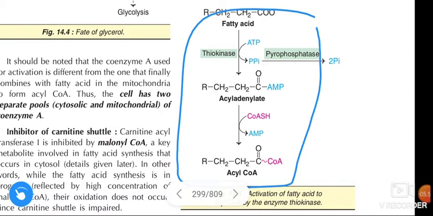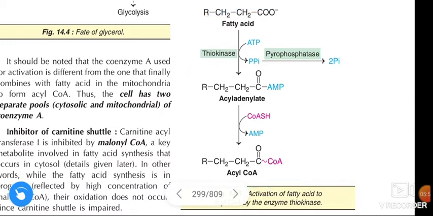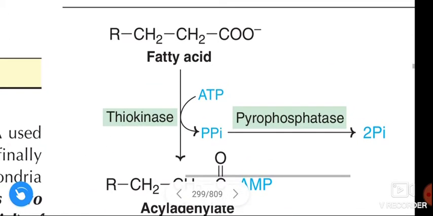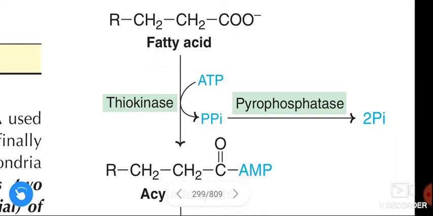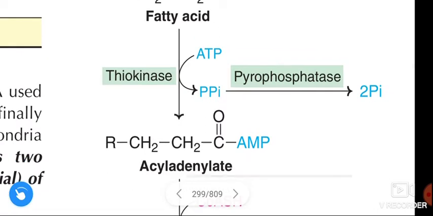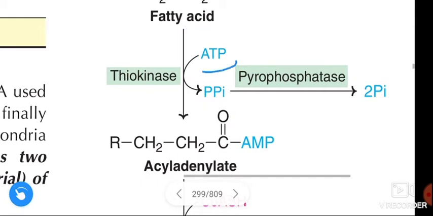First, the fatty acid reacts with ATP in the presence of the enzyme thiokinase and converts into acyl adenylate and releases the pyrophosphate.